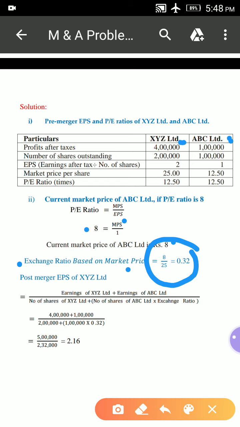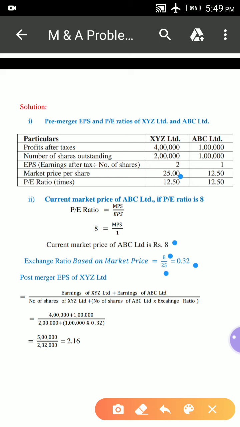The market price of ABC is 8. So the market price of target company 8 divided by market price of acquiring company 25. So 8 divided by 25 equals 0.32. This is the exchange ratio based on market price when price earnings ratio is 8.